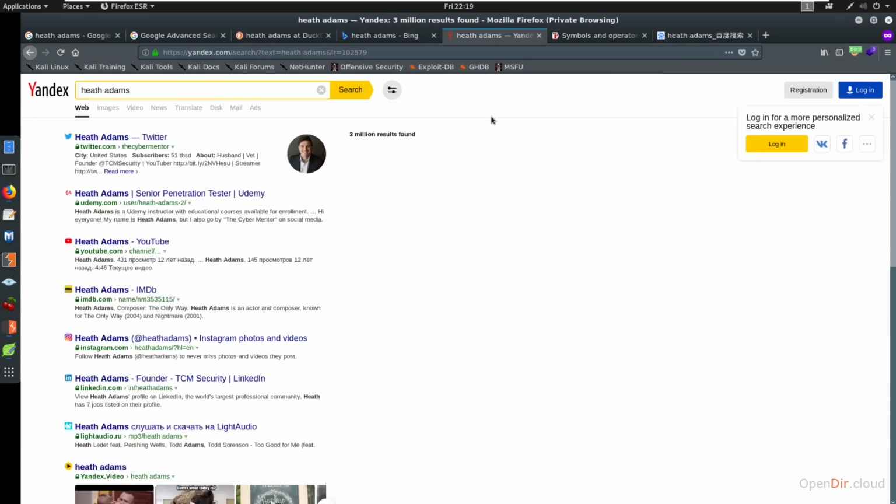Yandex is a Russian based search engine. It actually does a pretty good job of picking me up. In the next section, we'll talk about Yandex and where I find it more useful in terms of being a search engine. But for now, I don't really use Yandex for operator searching. I use it more for image searching, which is the next section.